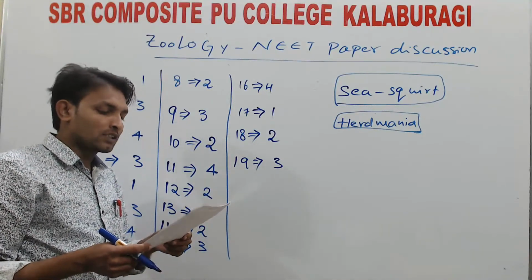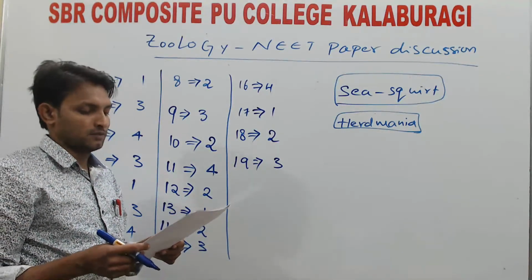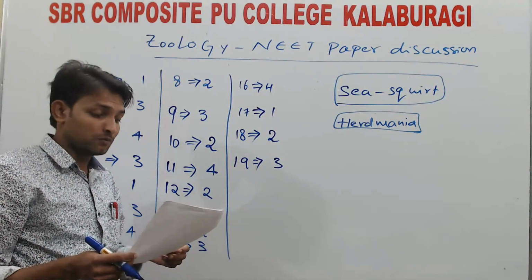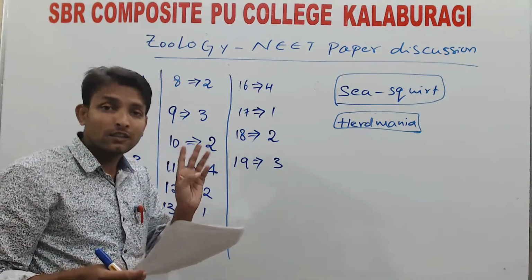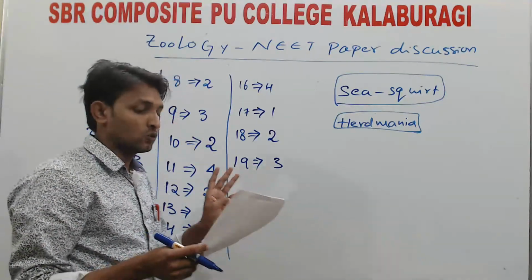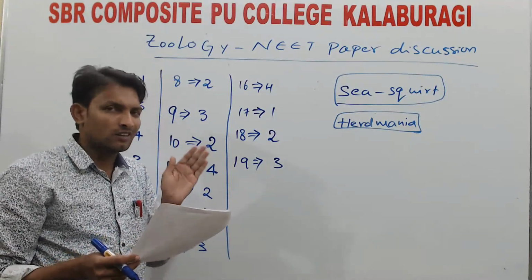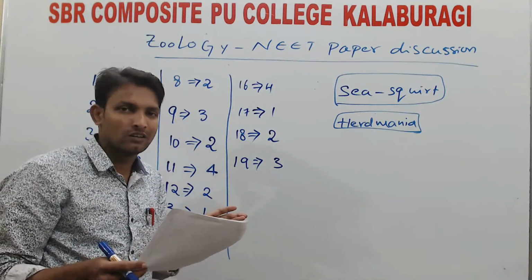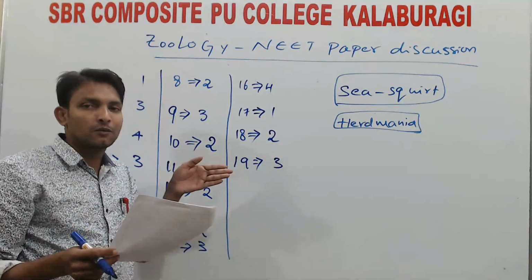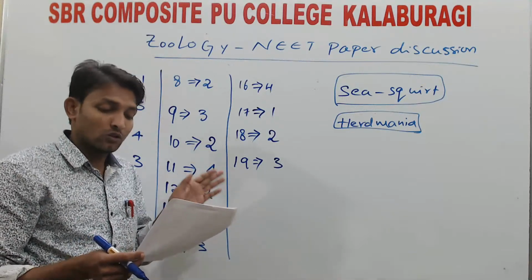Next, question number 20. Which of the following structures is present in all chordates? The cranium is absent in Urochordata and Cephalochordata, so the first option is wrong. Second, the notochord, the unique character. Third, the spinal cord: in protochordates there is no spinal cord, so the third is also wrong.